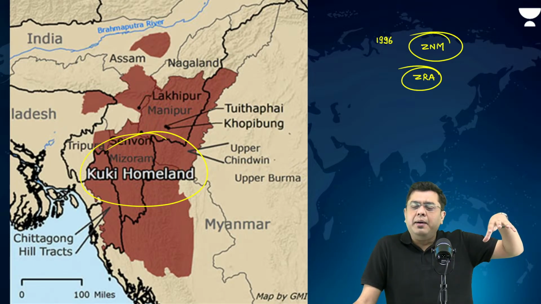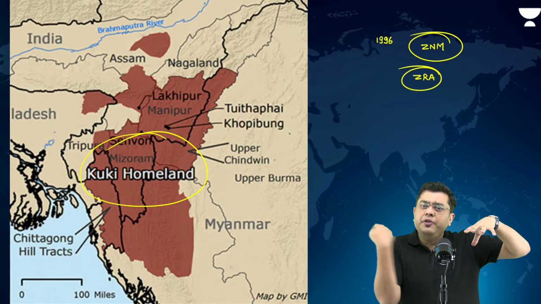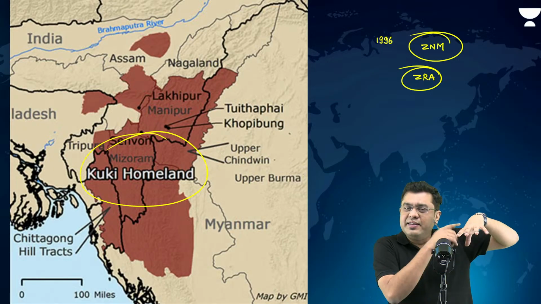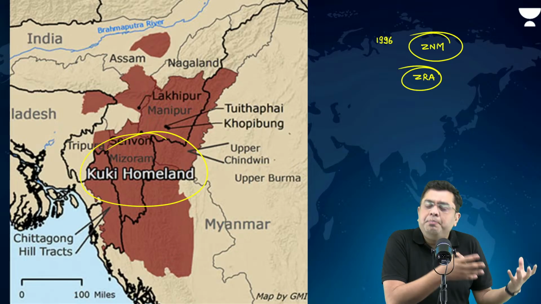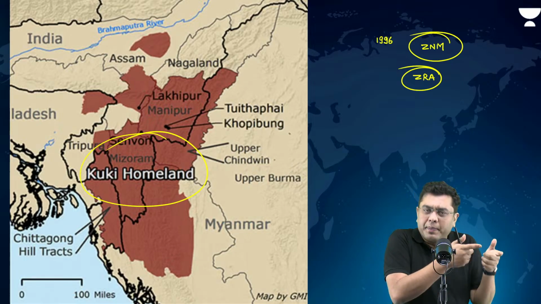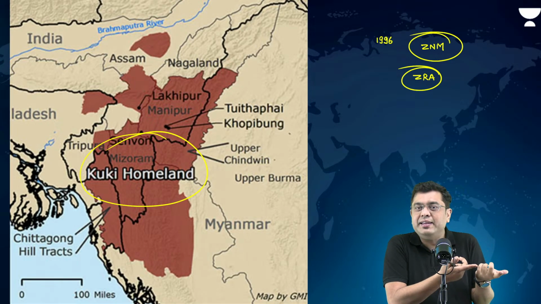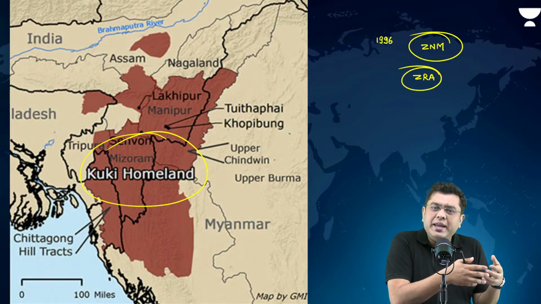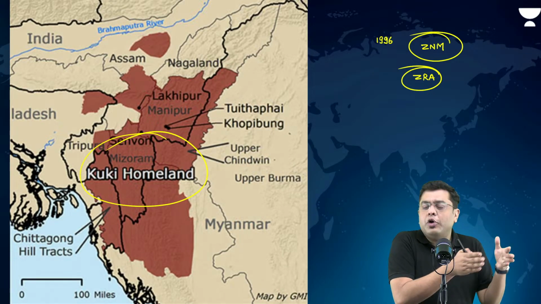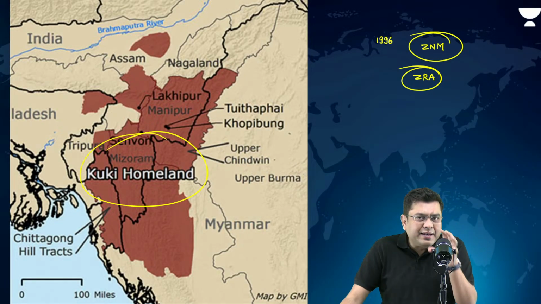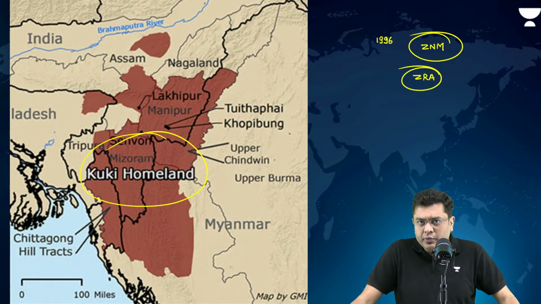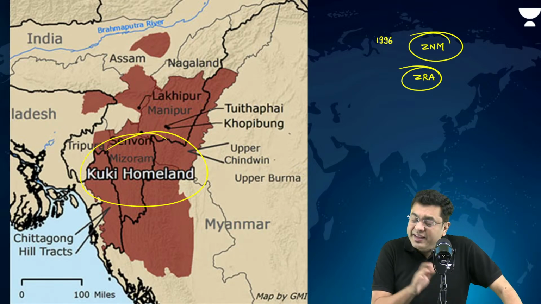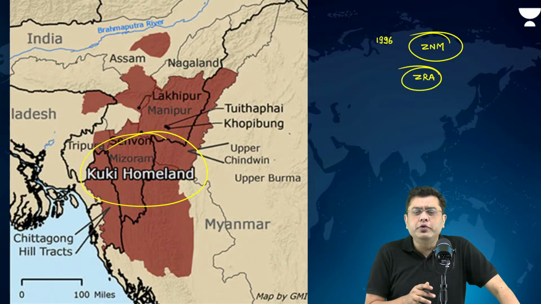Anywhere where you have armed insurgents or armed groups, infrastructure development doesn't happen. The cycle of poverty kicks in, and once it kicks in, people are fed with propaganda. It is easy to feed propaganda in that particular case, and eventually picking up arms becomes the only viable alternative. So that is something which had prevailed in this region and has prevailed in many parts of the world as well. Now, this ZRA, the Zomi Revolutionary Army, was a nuisance in the region.